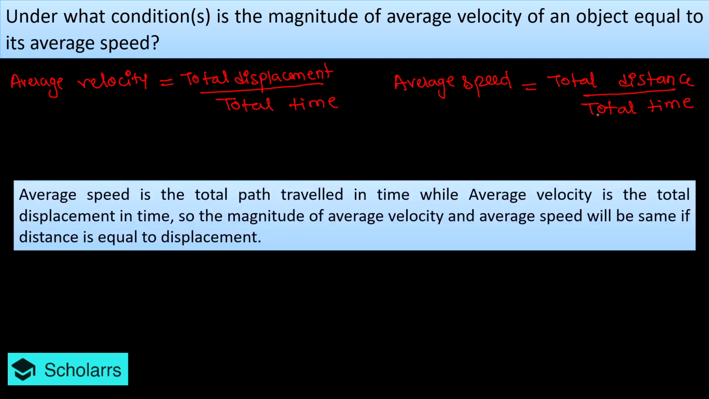You are supposed to answer in such a manner. Average speed is nothing but total path travelled in that time, while average velocity is the total displacement in time. So the magnitude of average velocity and average speed will be the same if the distance is equal to what? Displacement. Okay. So I hope this answers your question.